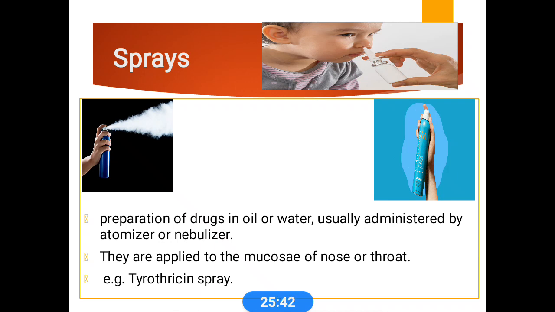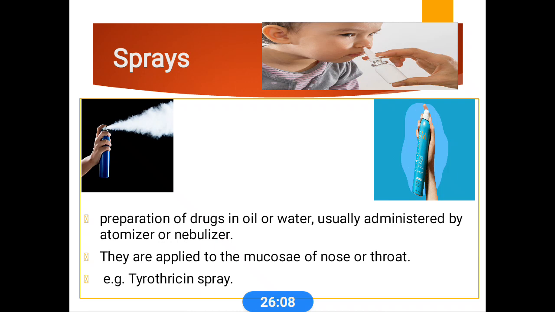This is a preparation of drugs in oil or water, usually administered with the help of nebulizers, and applicable in the nose or throat. The best example of a therapeutic spray is the thyroxine spray.